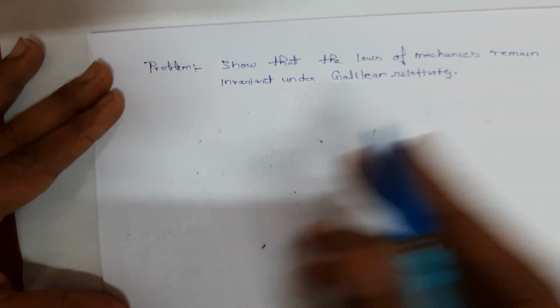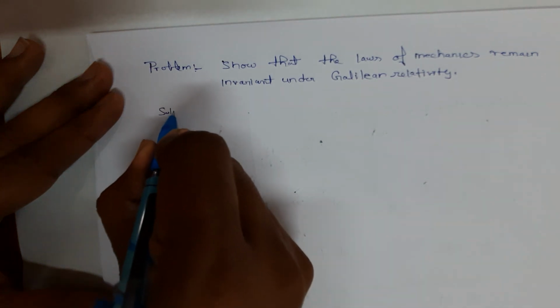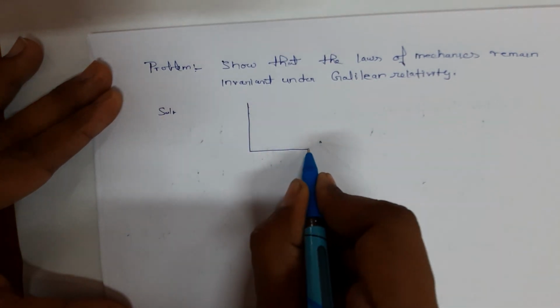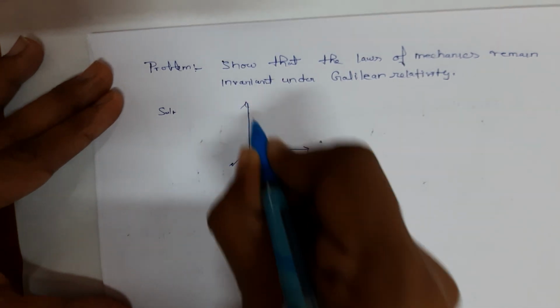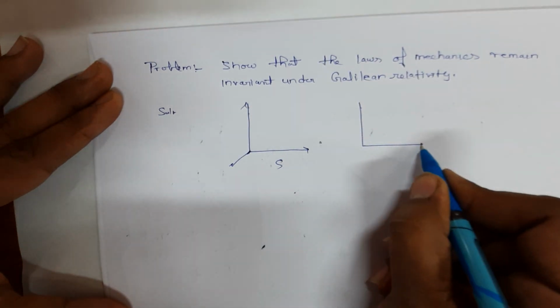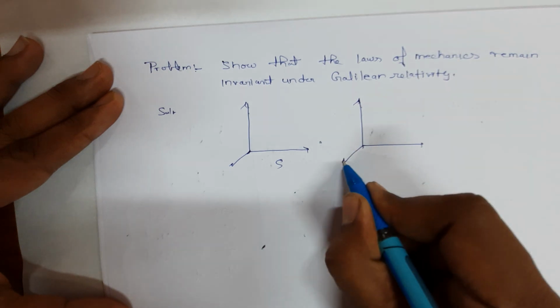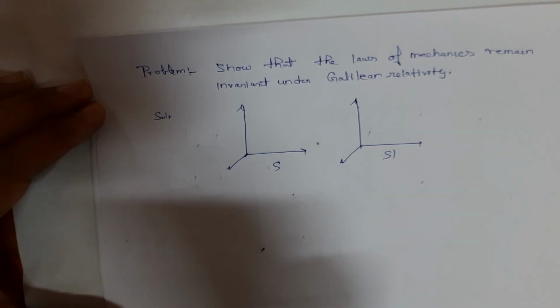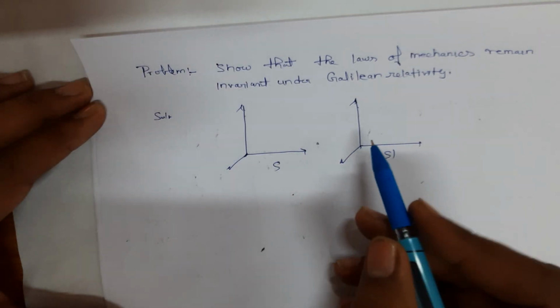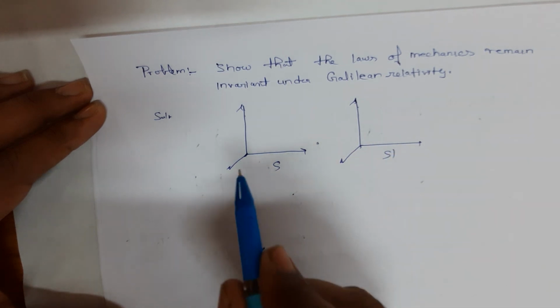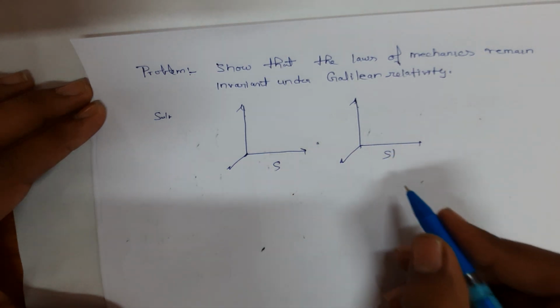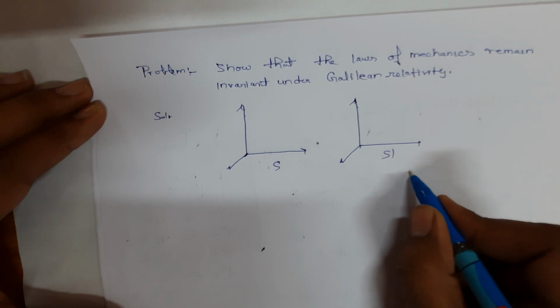Now let's discuss one problem in which we have to show that the laws of mechanics remain invariant under Galilean transformation. Let's assume there are two frames of reference, again S and S dash. S dash is moving with velocity v with respect to S in the positive x direction.